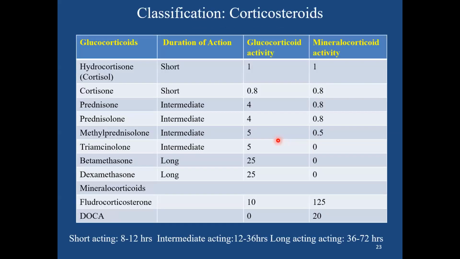Coming to the classification, corticosteroids are divided mainly into glucocorticoids and mineralocorticoids. The glucocorticoids are once again divided into short acting, intermediate acting, and long acting, depending upon their duration of action. Short acting means which acts for 8 to 12 hours, intermediate acting, like prednisone, prednisolone, methylprednisolone, and triamcinolone, for 12 to 36 hours, and long acting, like betamethasone and dexamethasone, which act for 36 to 72 hours.